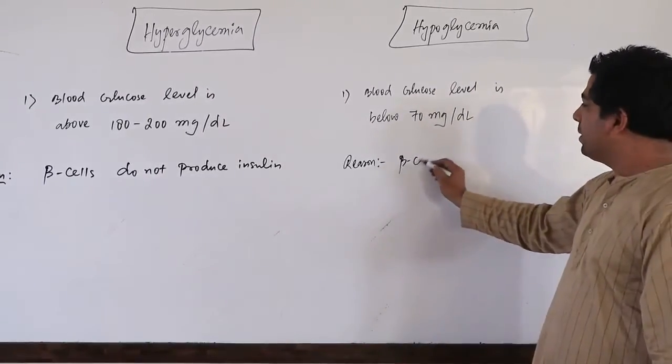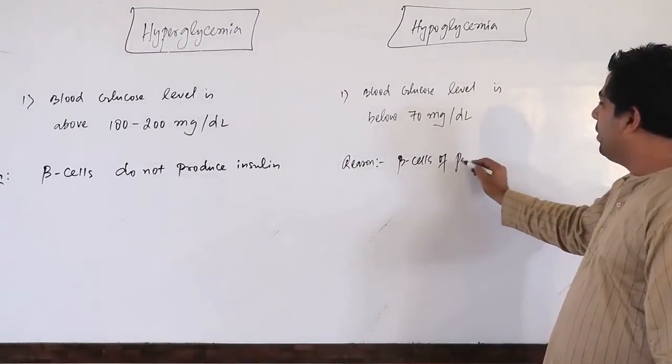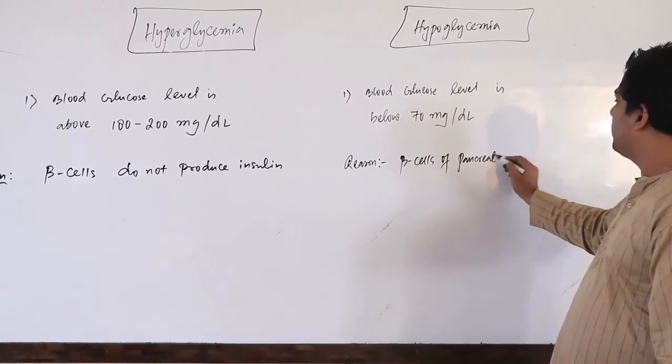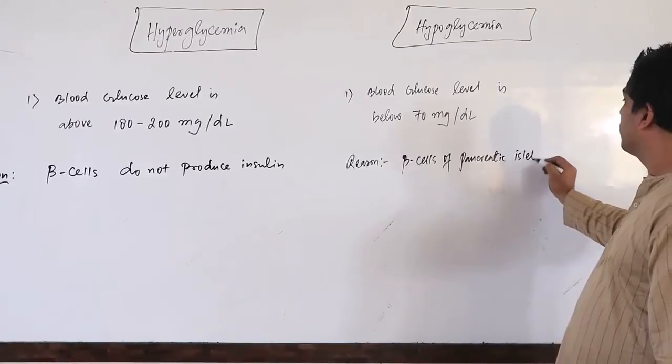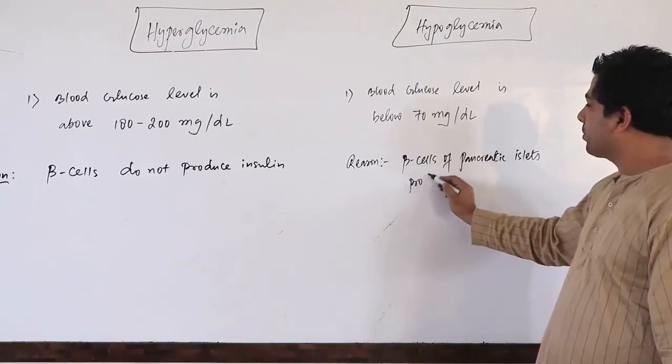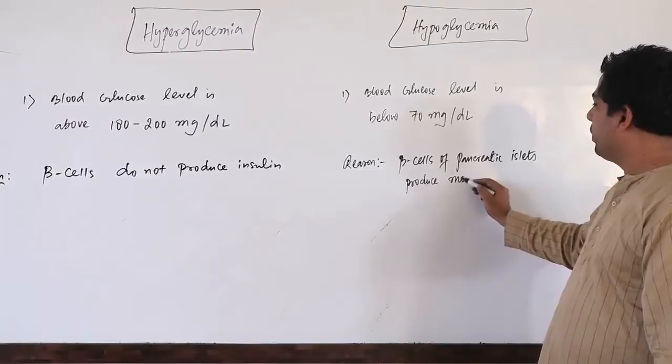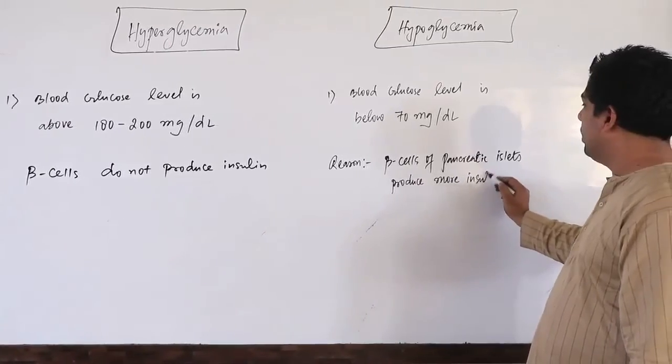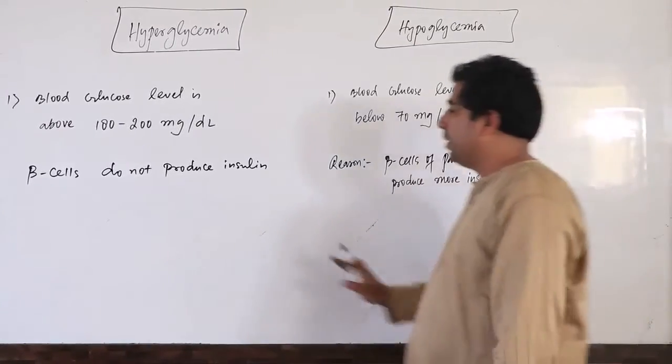So here the beta cells of the pancreatic islets produce more insulin.